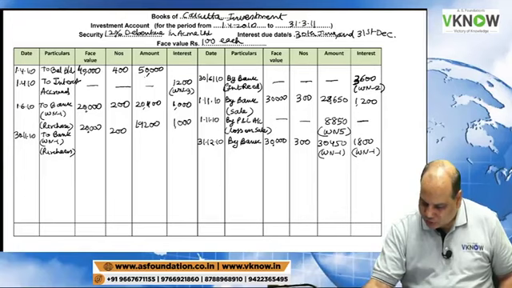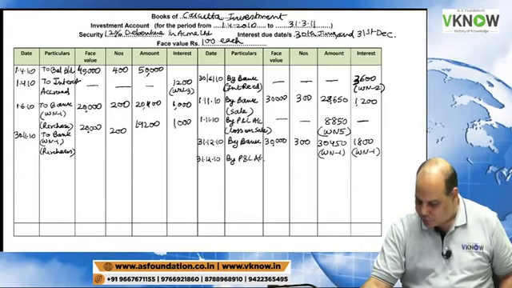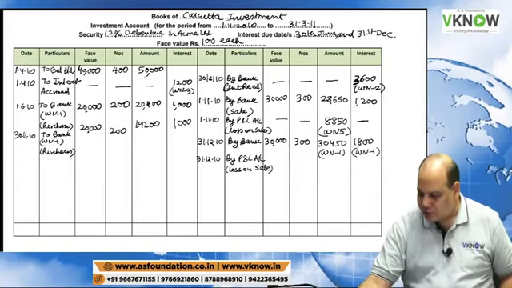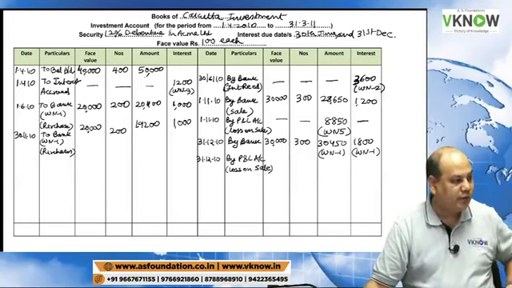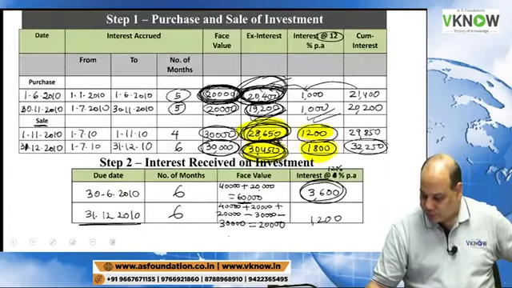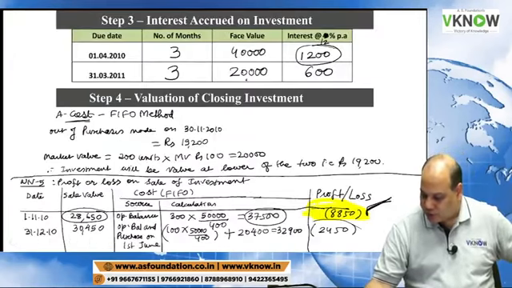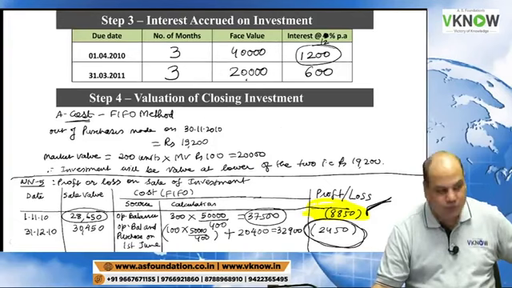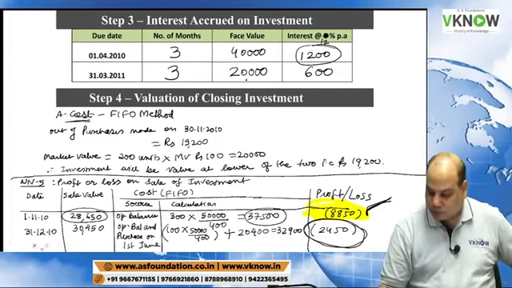And then on the same date, we have to pass one entry for the loss also, by P&L account, loss on sale. You will go to working note 5, the extreme end, right side: 2450.